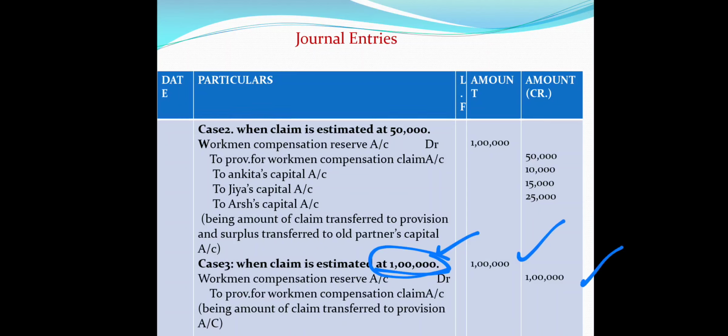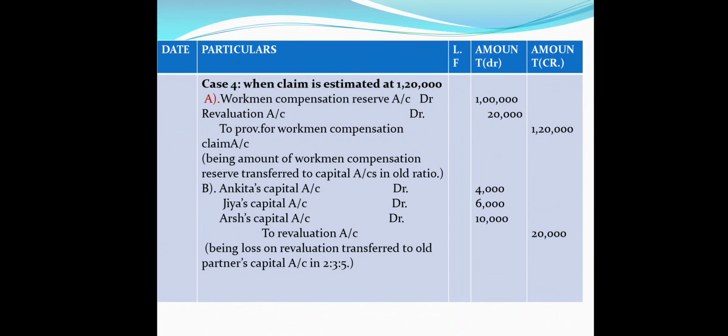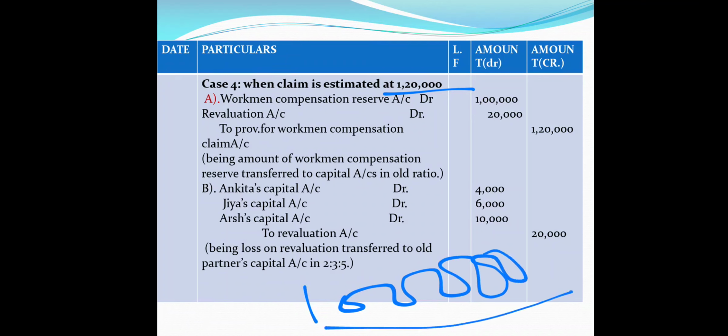Now we will take the fourth case, when claim is estimated at rupees 1,20,000. What does it mean? It means we have workman compensation reserve of rupees 1 lakh available in our books, but the claim is for rupees 1,20,000.